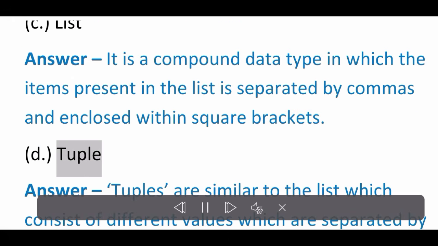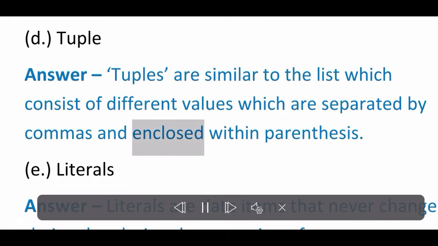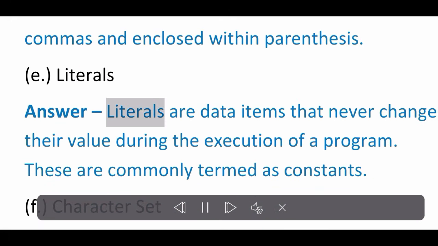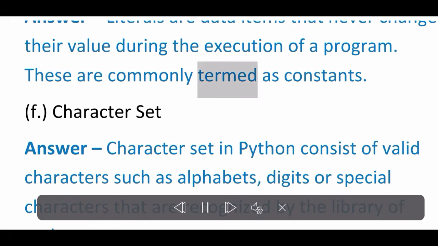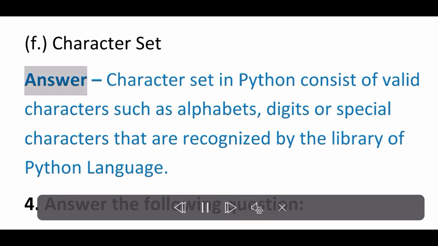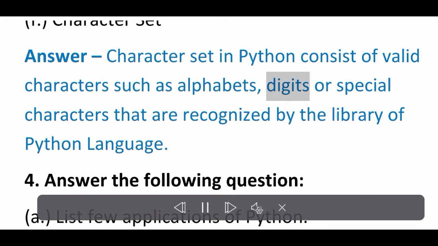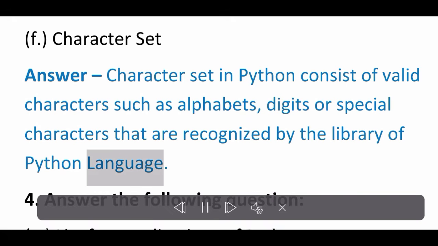D. Tuple. Answer: Tuples are similar to the list, which consist of different values separated by commas and enclosed within parentheses. E. Literals. Answer: Literals are data items that never change their value during the execution of a program. These are commonly termed as constants. F. Character set. Answer: Character set in Python consists of valid characters such as alphabets, digits or special characters that are recognized by the library of the Python language.